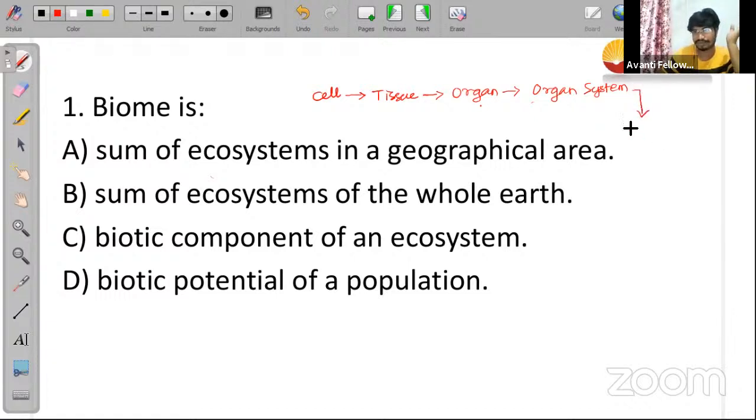और यहाँ से क्या formation होता है? It forms an organism. Is it clear to everyone? ये form करता है organism, right? In the same way, one organism will be interacting with another organism, and together they will be forming a population. उन लोग मिल करके क्या बनाएंगे? Population बनाएंगे. Is it clear to everyone? I'll explain this population part.